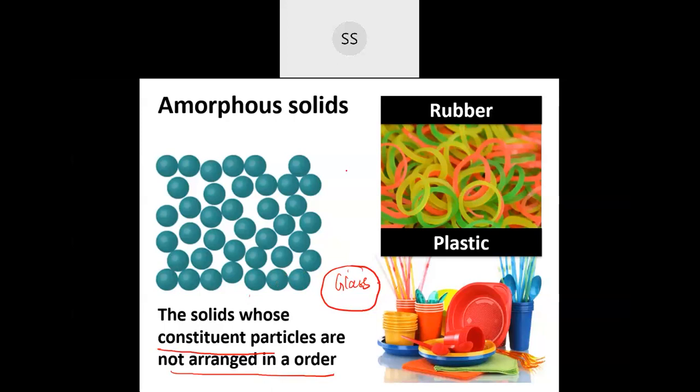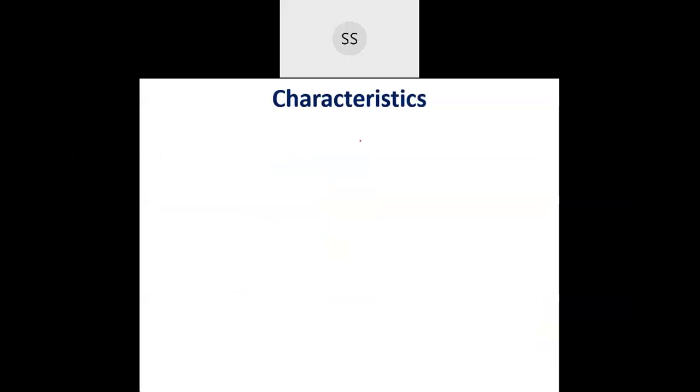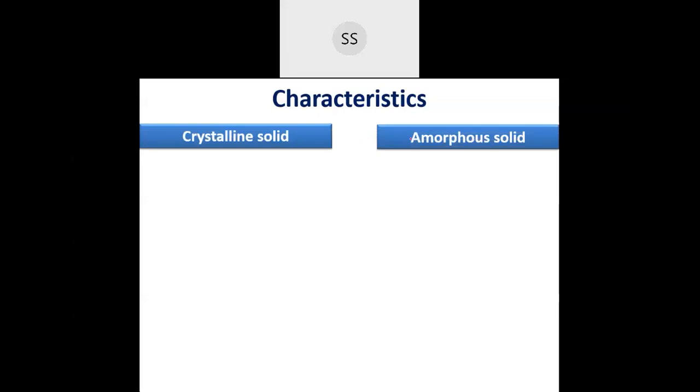Clear now? Now you know the two different kinds of solid, crystalline and amorphous. Now we are going to study in detail the different characteristics of crystalline as well as amorphous solids. This difference can be asked in your exam; it's one of the important topics from this chapter. You can make two columns, students: one for crystalline, the other for amorphous, and write down the points one after the other.